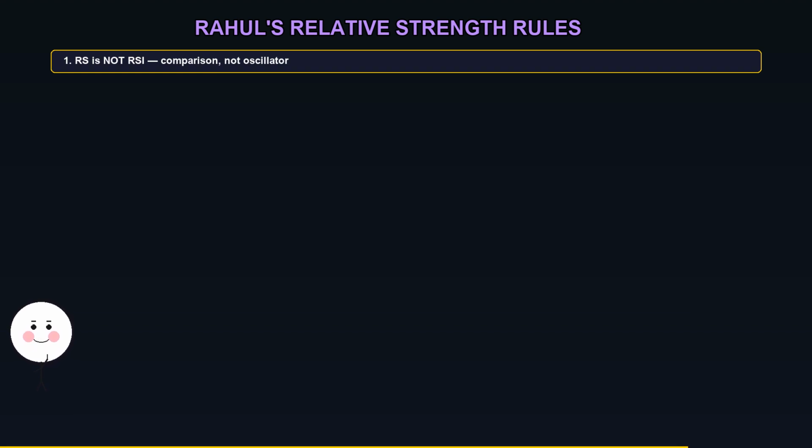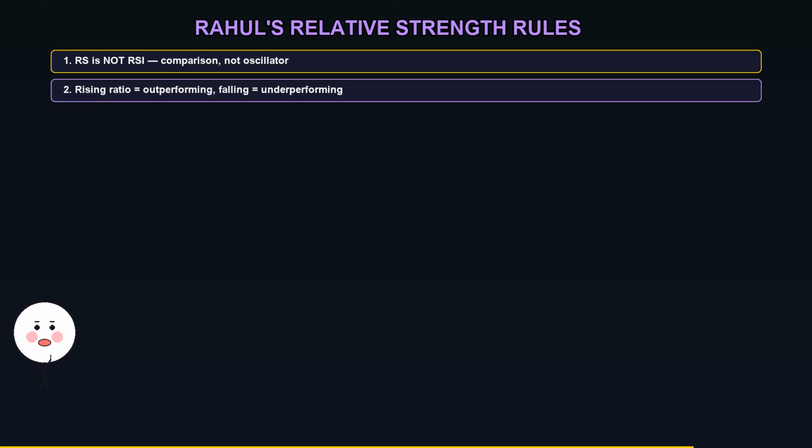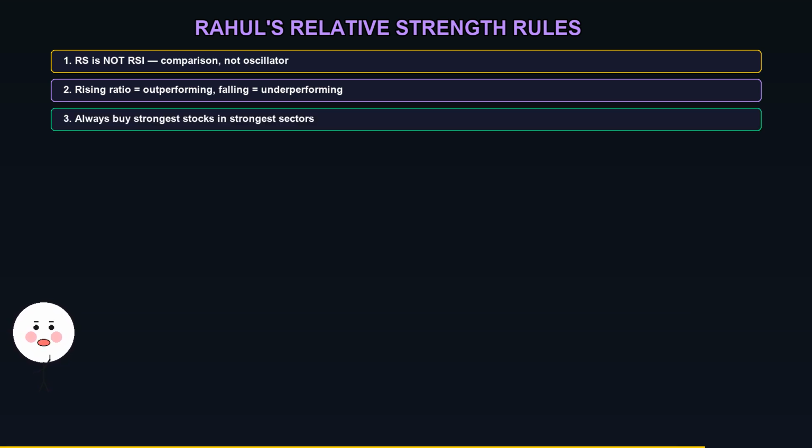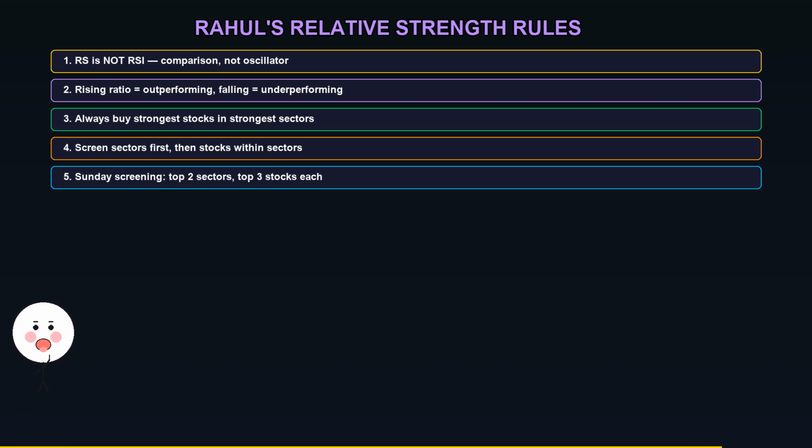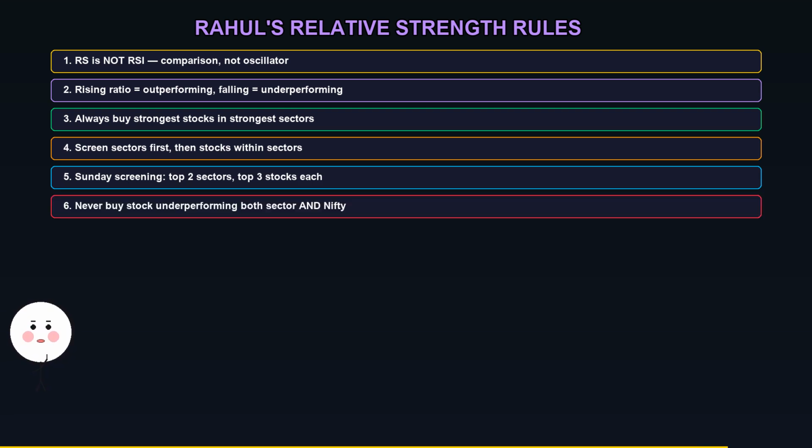Rahul's relative strength rules. 1. RS is not RSI. It is a comparison, not an oscillator. 2. Rising ratio means outperforming. Falling ratio means underperforming. 3. Always buy the strongest stocks in the strongest sectors. 4. Screen sectors first, then stocks within sectors. 5. Do your screening every Sunday. Build a 6-stock watch list. 6. Never buy a stock underperforming both its sector and Nifty, no matter how good the chart looks.